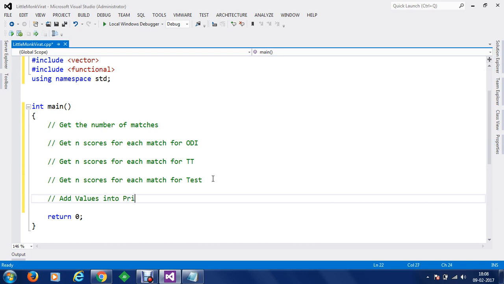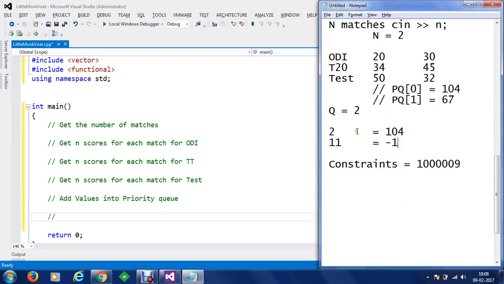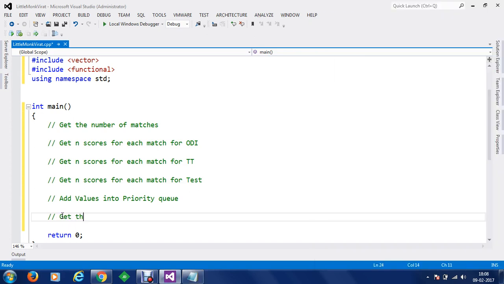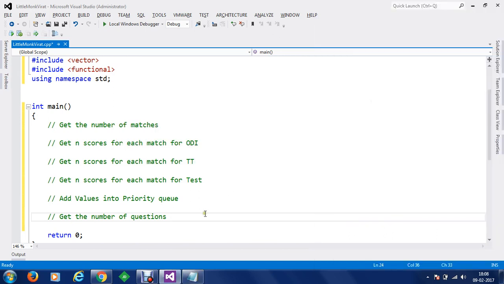And once we get these scores, we are going to add the values into the priority queue, and then finally we are going to ask the number of questions, get the number of questions. Then we are going to perform the number of values which has to be asked, that is the kth smallest value.